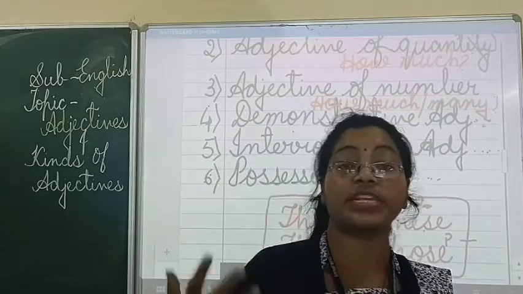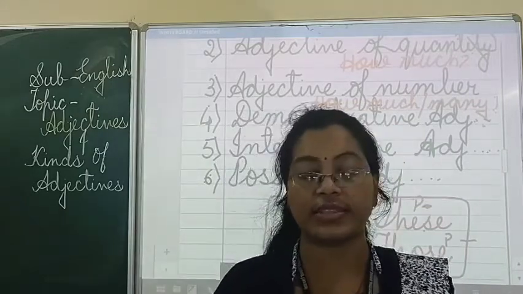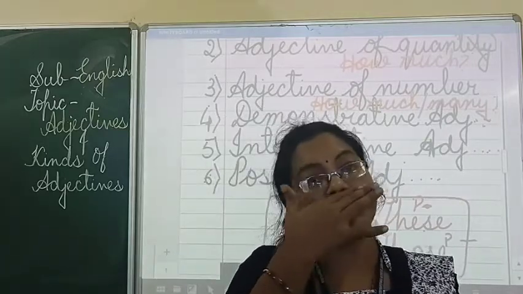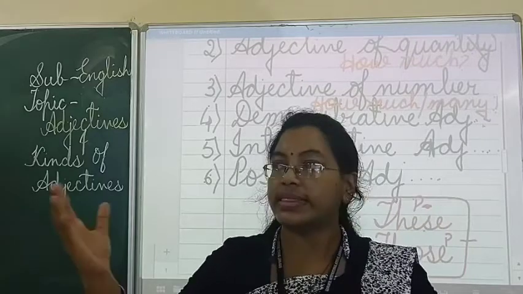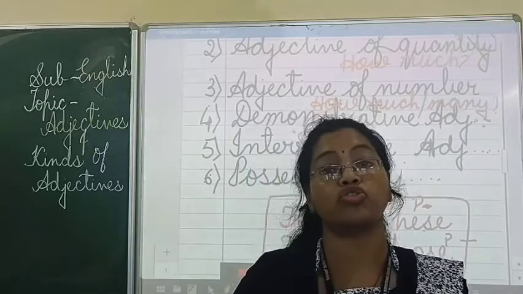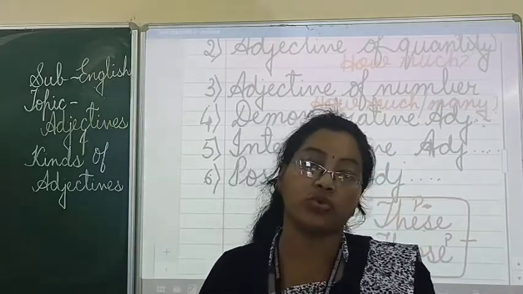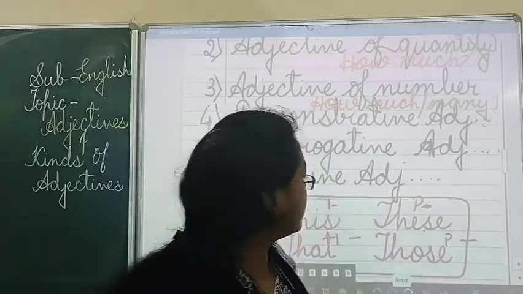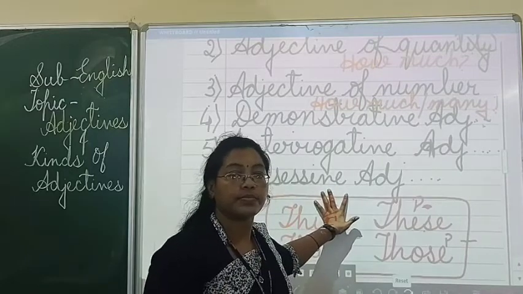Possessive adjectives means it belongs to someone. Simply we can say it as a belonging. Belonging means mine, yours, theirs. When any object belongs to someone, at that time we use the word possessive. And these possessive adjectives, it should be an adjective. Clear?